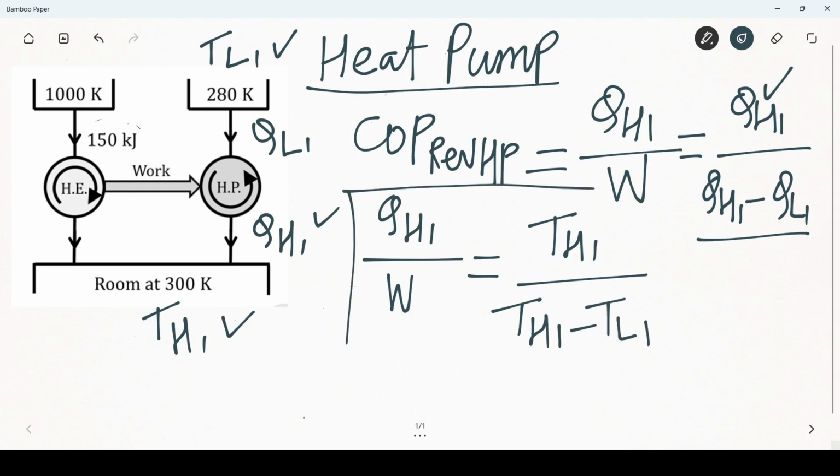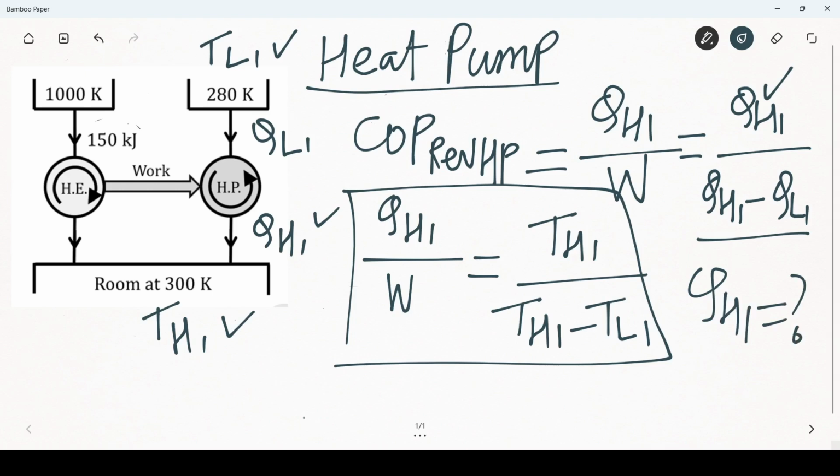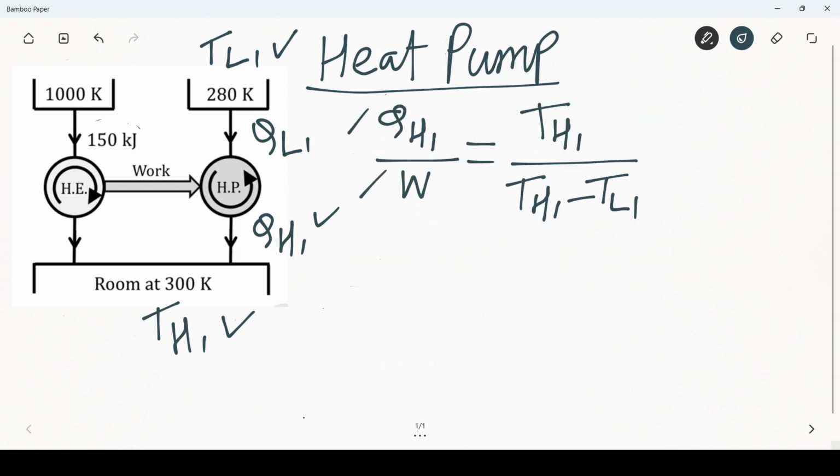Now we will use this equation to find QH1. So QH1 divided by work input is equal to TH1 divided by TH1 minus TL1. QH1 is the unknown.